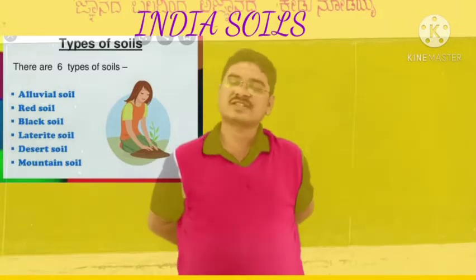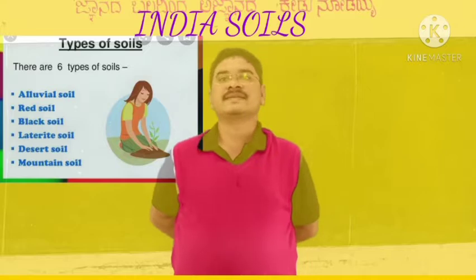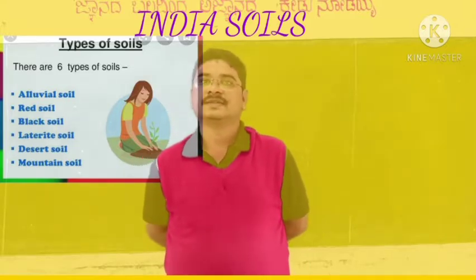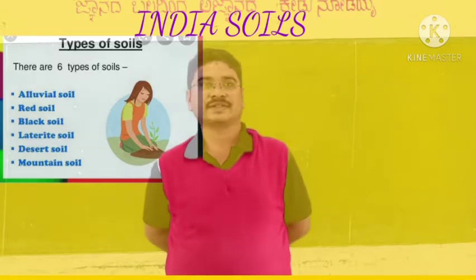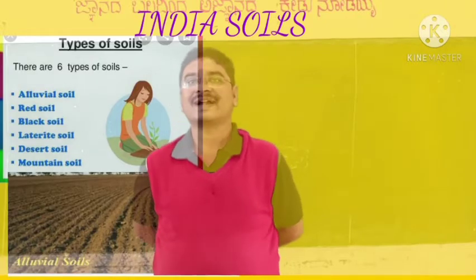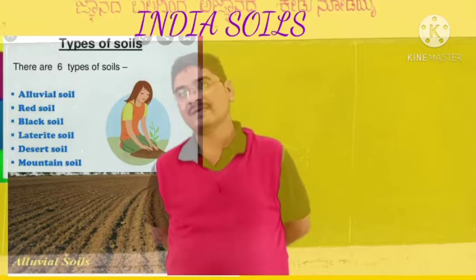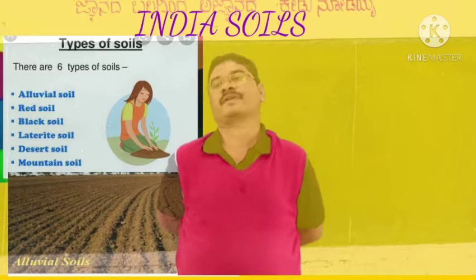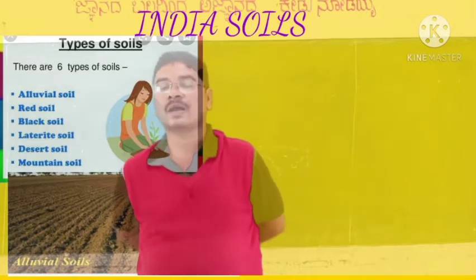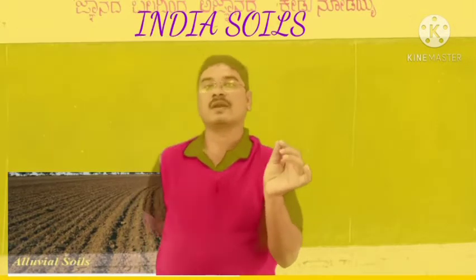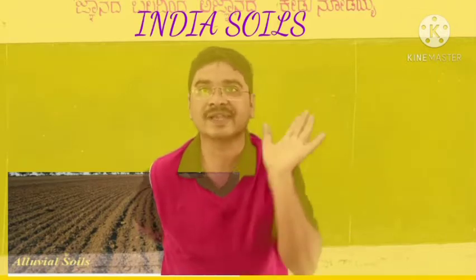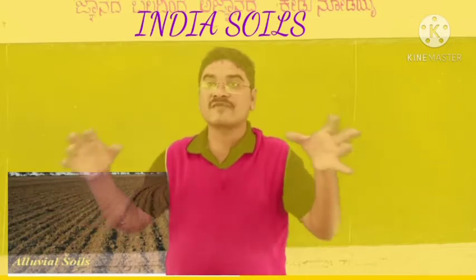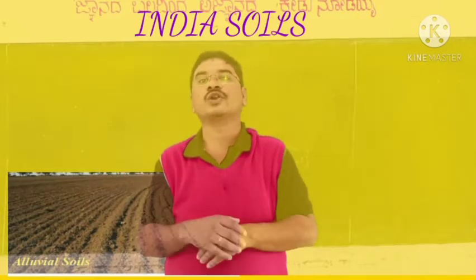Yes, the first one is alluvial soil. Let us know about alluvial soil and its characteristics and distribution in this chapter. The soils that are composed of alluvium are called alluvial soil.